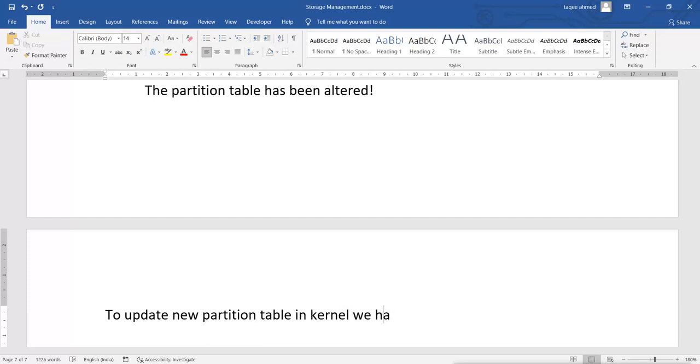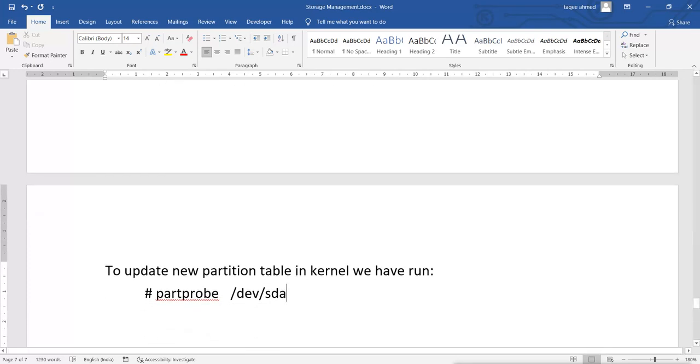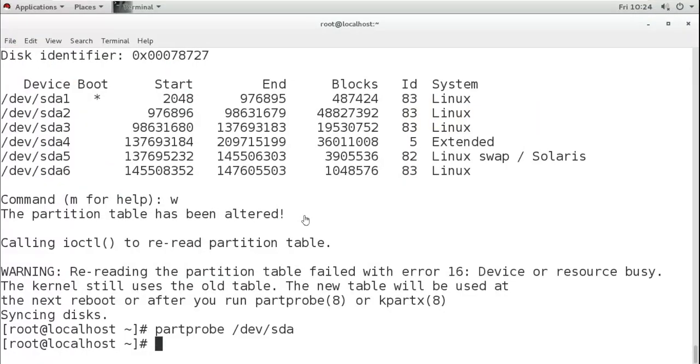We have to run partprobe with /dev/sda, so that it will be updated in the kernel. Now it is updated and now we can use the partition.